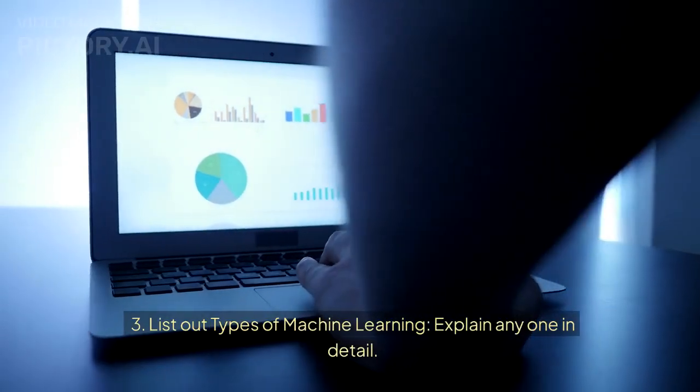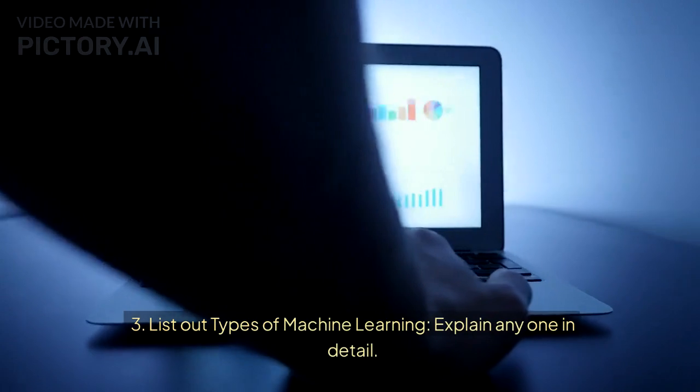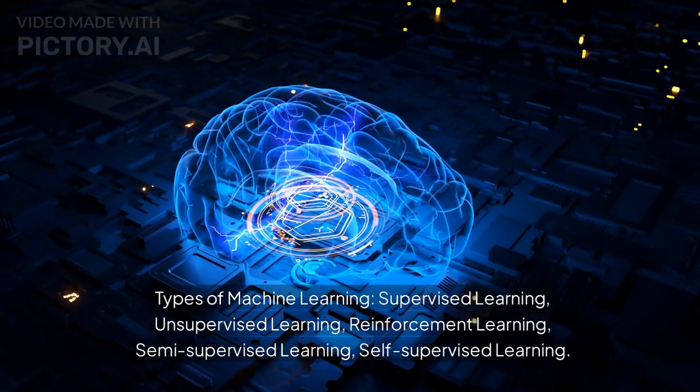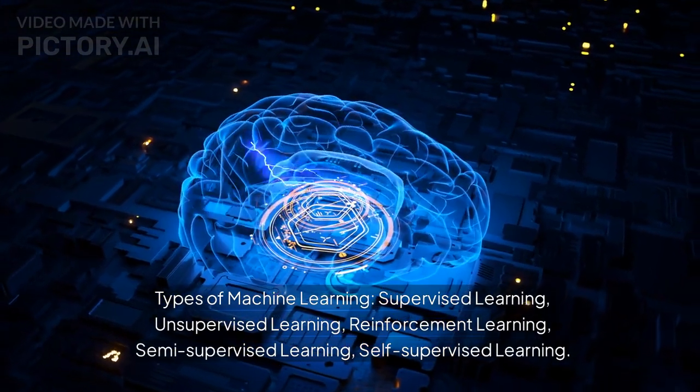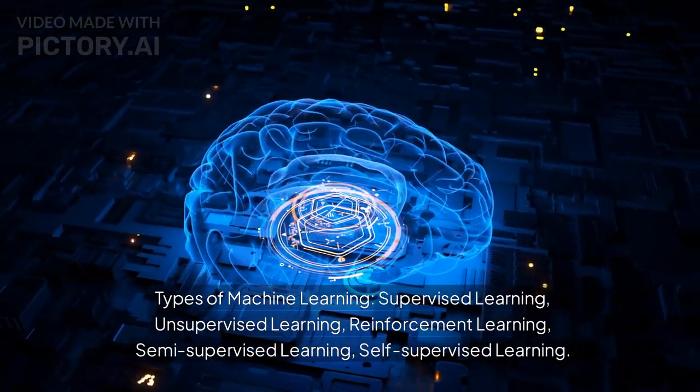3. List out types of machine learning. Explain any one in detail. Types of machine learning: supervised learning, unsupervised learning, reinforcement learning, semi-supervised learning, self-supervised learning.